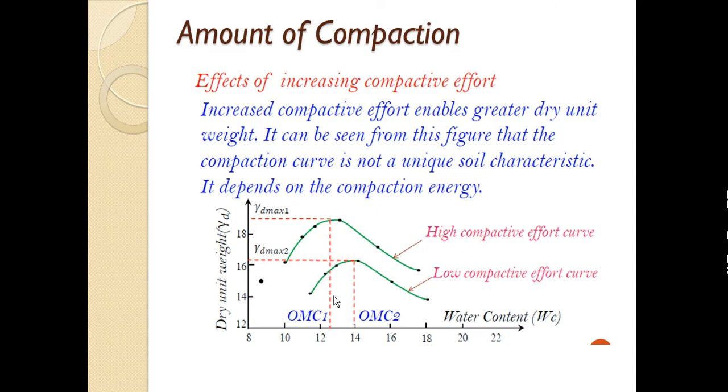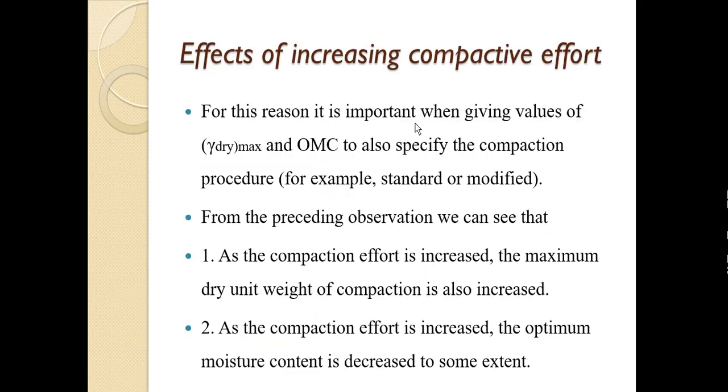In the last class we compared the standard Proctor test and modified Proctor test, and this is the figure. If you improve the compactive effort in the modified Proctor test, the dry density increases and the optimum moisture content decreases. That is, at lower water content the soil has reached the maximum dry density. So when we increase the compactive effort, we can improve the dry density to a higher value. That is the effect of increasing compactive effort. For this reason, when we give values of maximum dry density and OMC, we should also specify the compaction procedure.